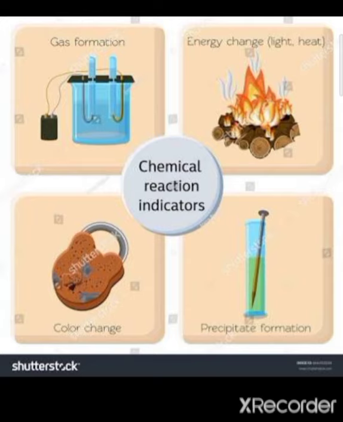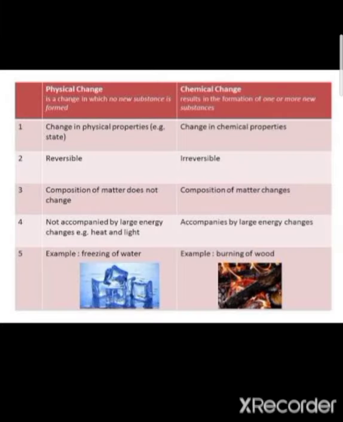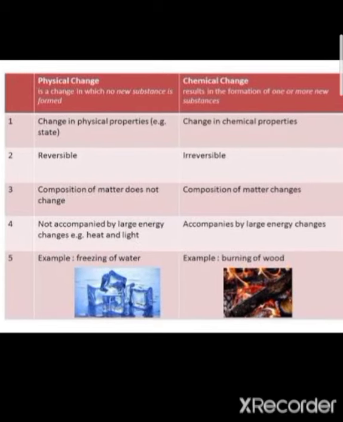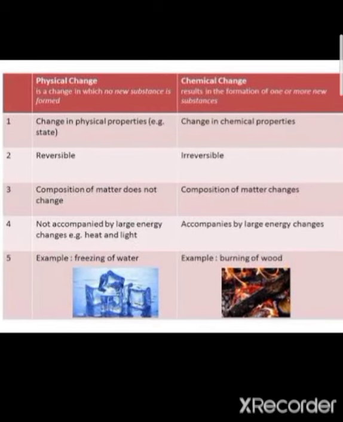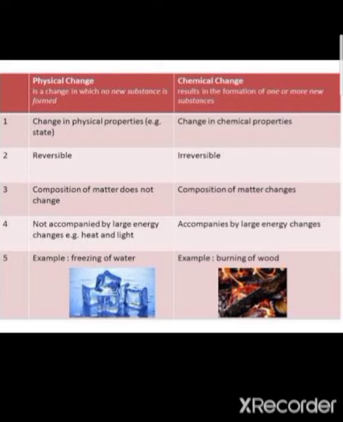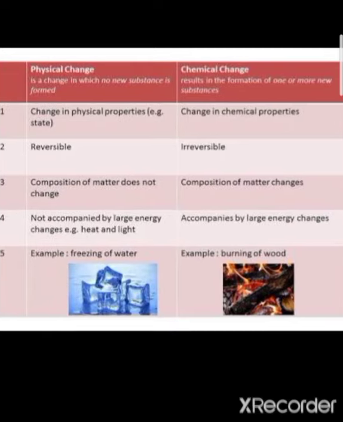During a chemical reaction, the color changes, or precipitates are formed. Now we are going to discuss the difference between physical and chemical change. What is a physical change? It is a change in which no new substance is formed. A chemical change results in the formation of one or more new substances.